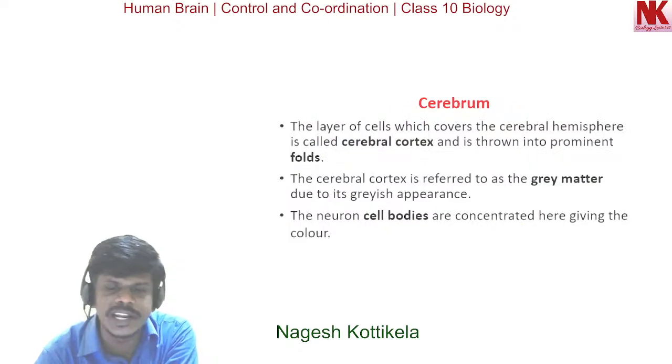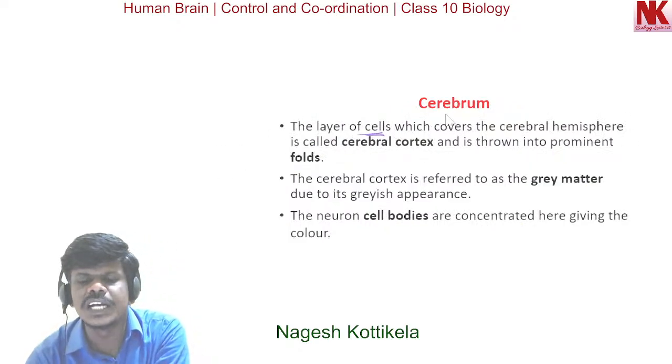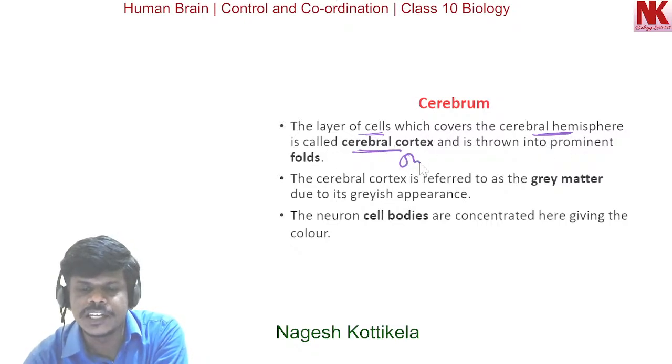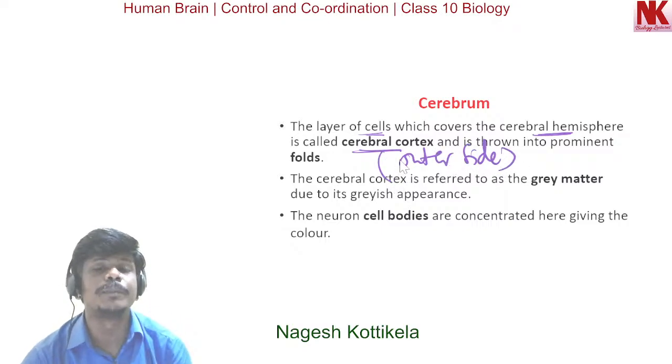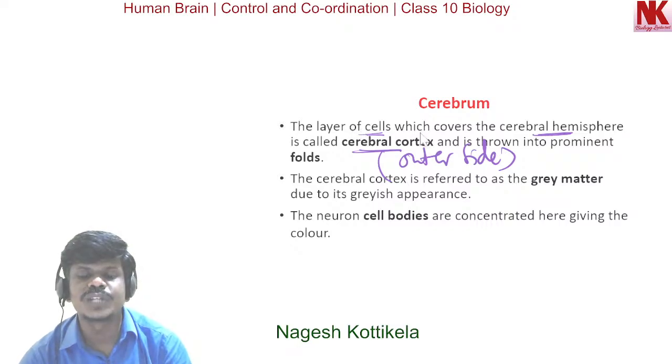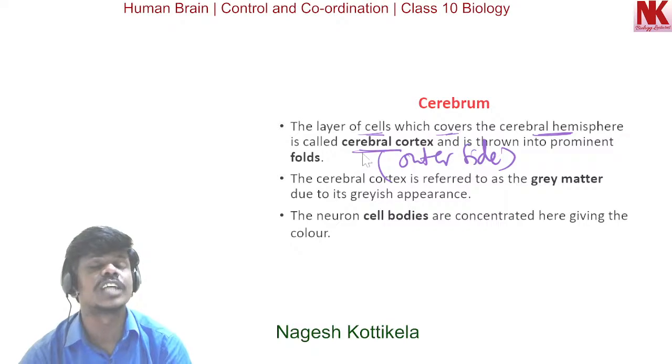Now moving to the next, the layer of cells which covers the cerebral hemispheres is called the cerebral cortex.